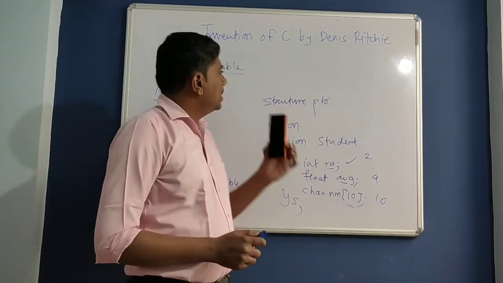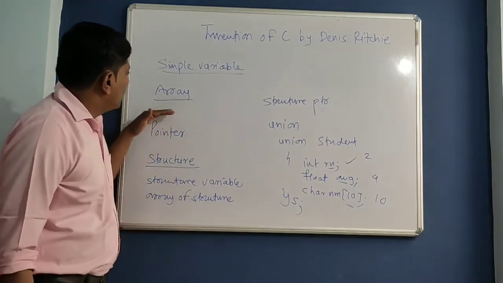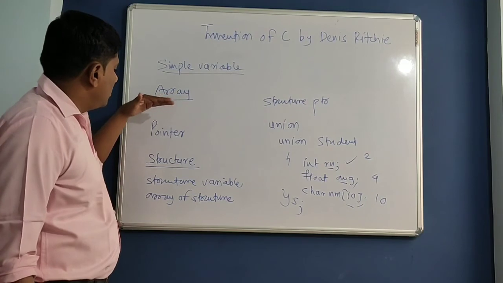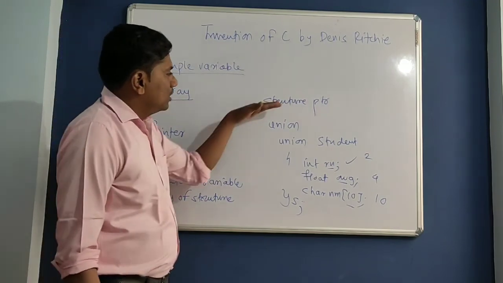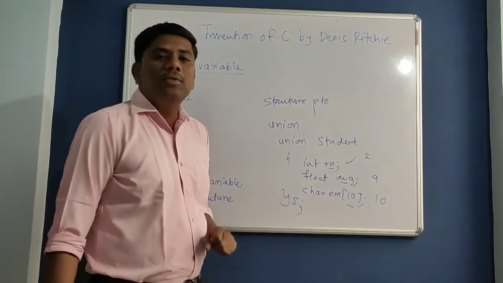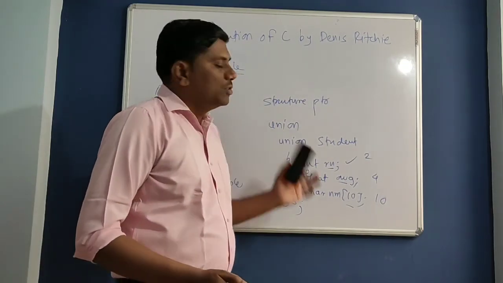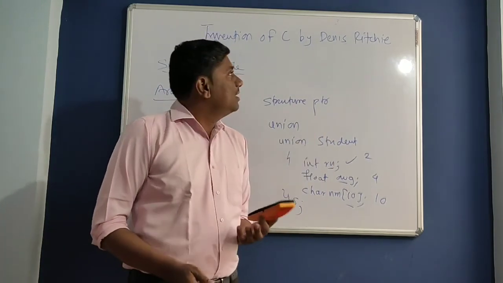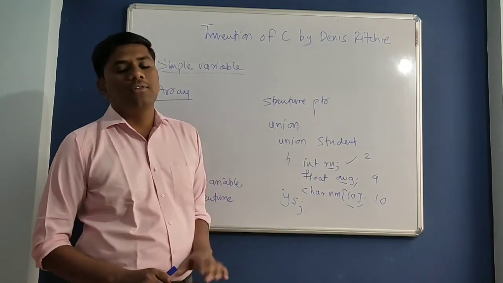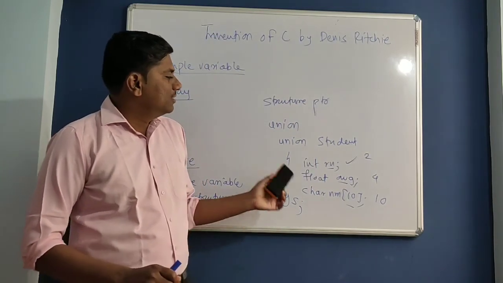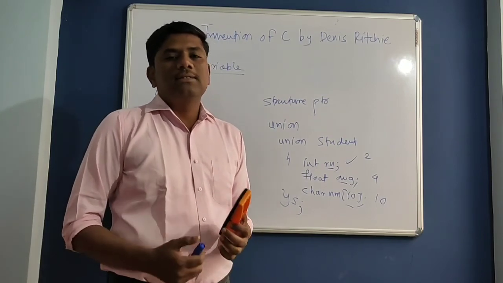So this was the invention of C language by Denis Ritchie. He started with simple variable, then array, pointer, structure, structure variable, array of structure, then structure pointer, and then union. So that's all from my side. We saw how genius Denis Ritchie was. He invented C in this particular fashion, and this is very important information I got from the latest Let Us C by Yashwant Kanetkar book.